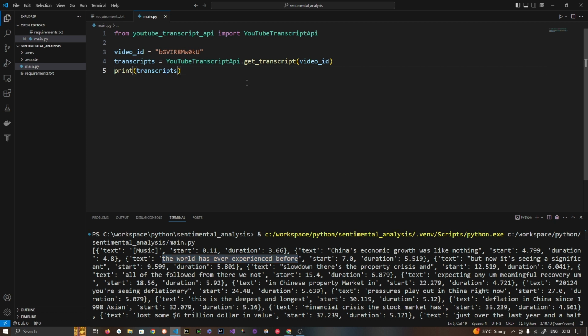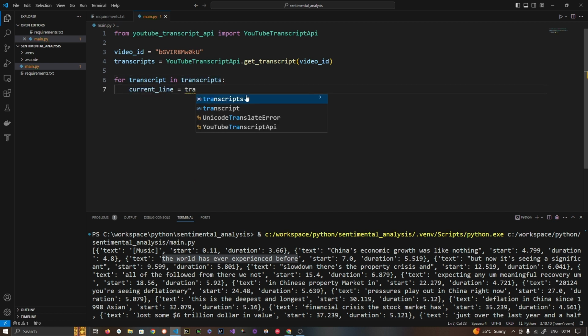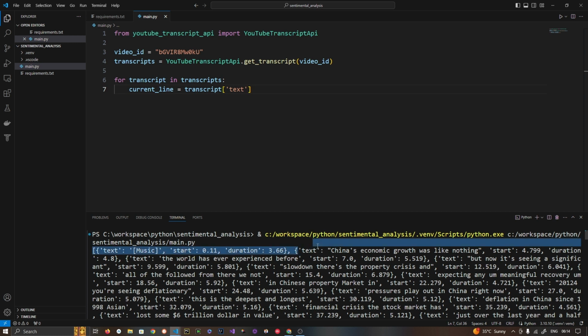The text part. So let's do one thing. Let's run a for loop here, and rather than printing it here, let's get the current line of the transcript. So it's in a text. All right, so I can see here it's in a text.